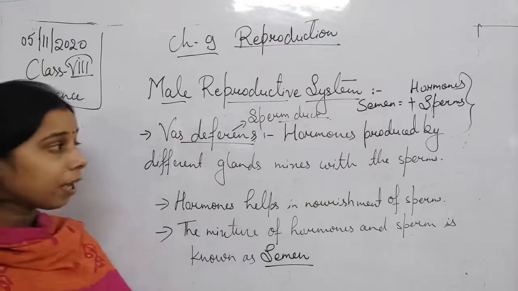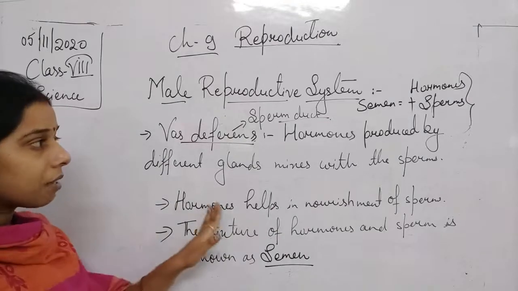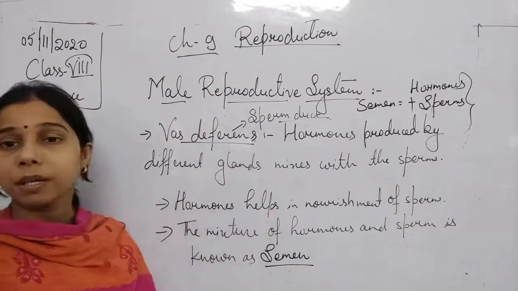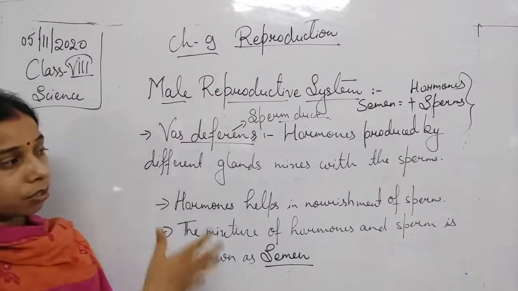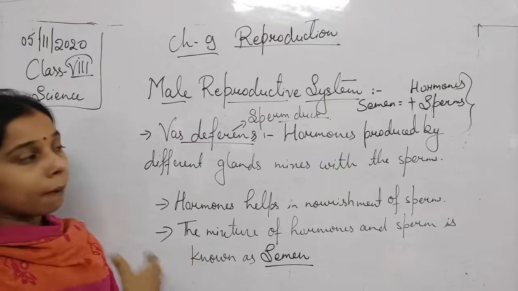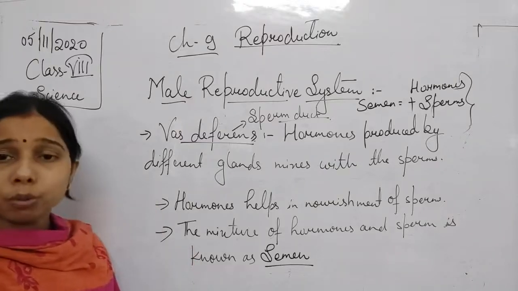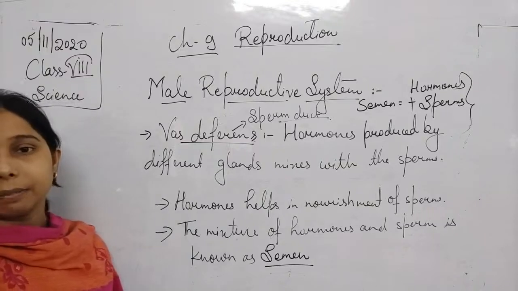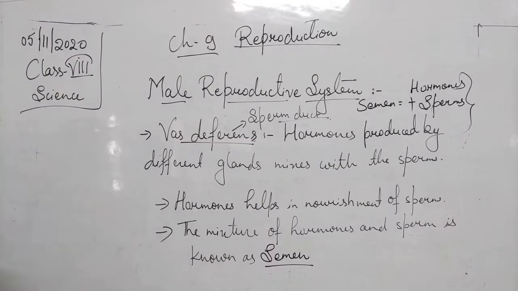So in the second part, students, we have seen that the vas deferens, or sperm duct, helps in producing the hormone which gives nourishment and nutrition to the sperm, and the term we use for the sperm once mixed with the hormone is semen. Okay, so this is the second part.